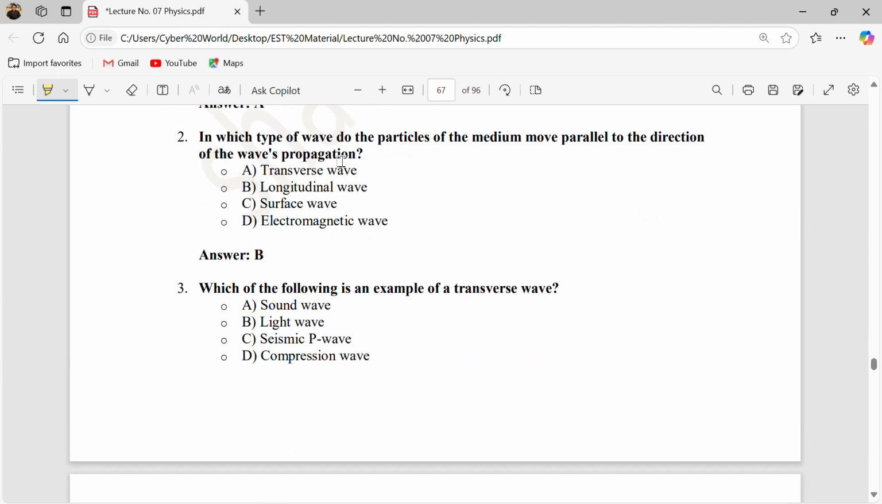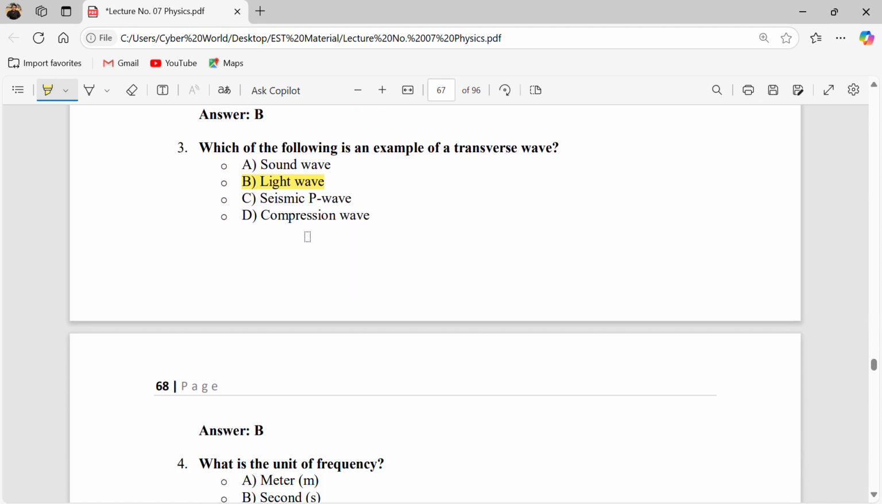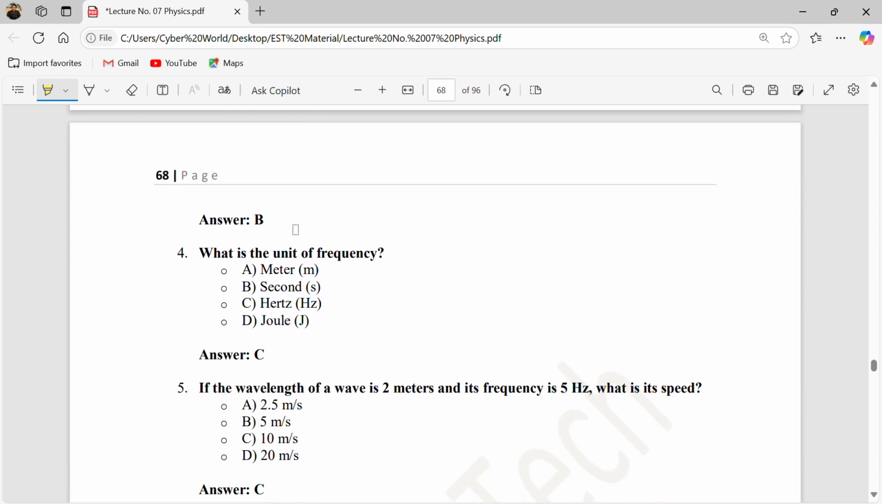Okay, in which type of wave do the particles of the medium move parallel to the direction of the wave propagation? We know that longitudinal waves basically move parallel to the direction of propagation. Which of the following is an example of a transverse wave? We know that basically light wave is a transverse wave, while sound, seismic, and compression waves are longitudinal waves. Okay. What is the unit of frequency? We know that it's hertz.